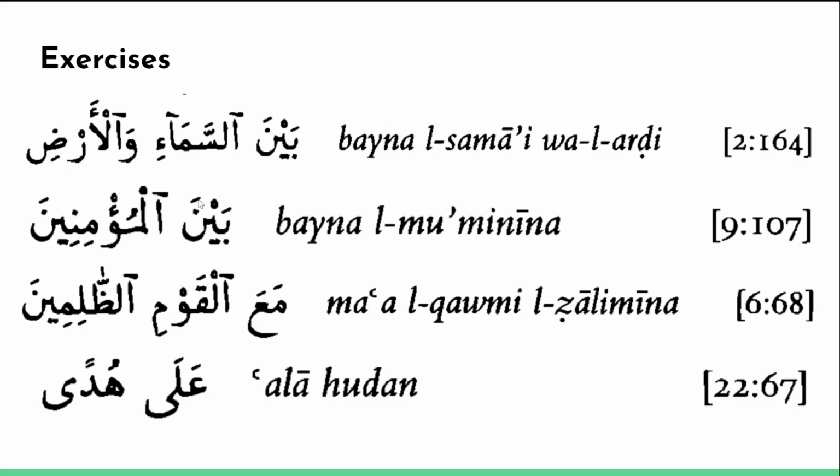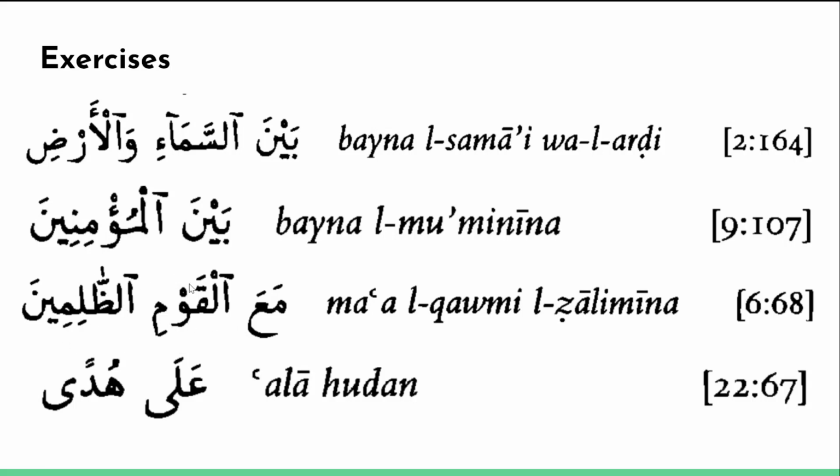Okay. Bayna al-mu'minin, among the believers. Again, we see that mu'minin is in the majroor case. In this case, it's not a kasra, but an ina ending. Okay, the next example is a good one here. Ma'al qawmil zalimin. So here, what you're seeing actually is this first phrase. This first word here is with. Ma'a, we said, means with. Al-qawm means the people. With the people.